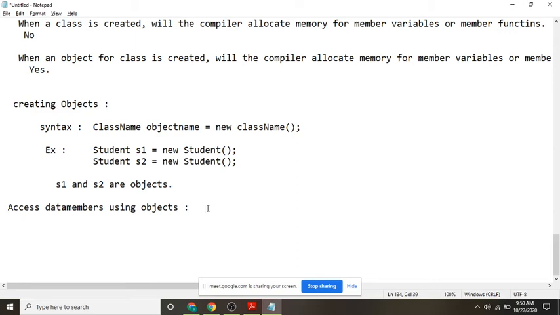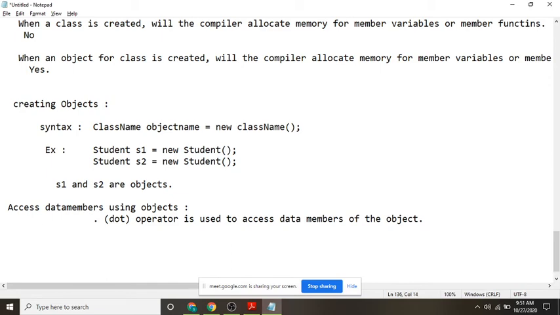I'm just continuing this, that's all. What operator do you use? The dot operator. The dot operator is used to access data members of the class, of the object.